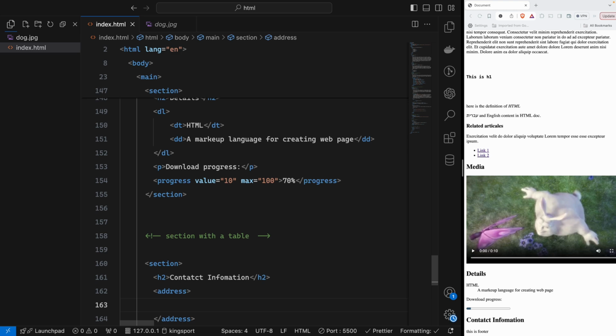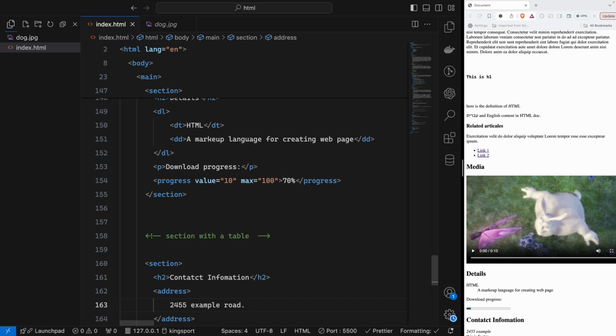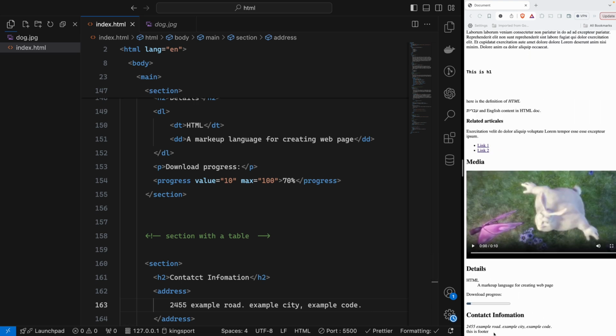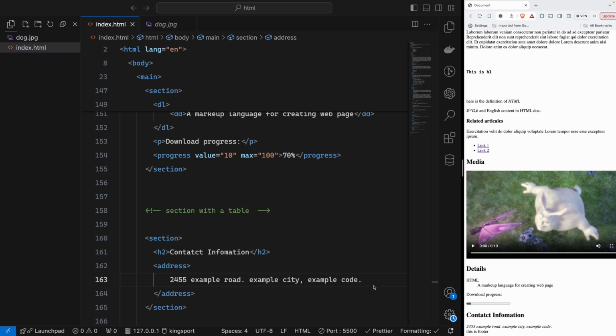So we can create here 2455 example road, and then we will say example city, example code and so on. So as you see, this is the address format style, with the bold, with the italic format. So this is pretty much about the address tag.